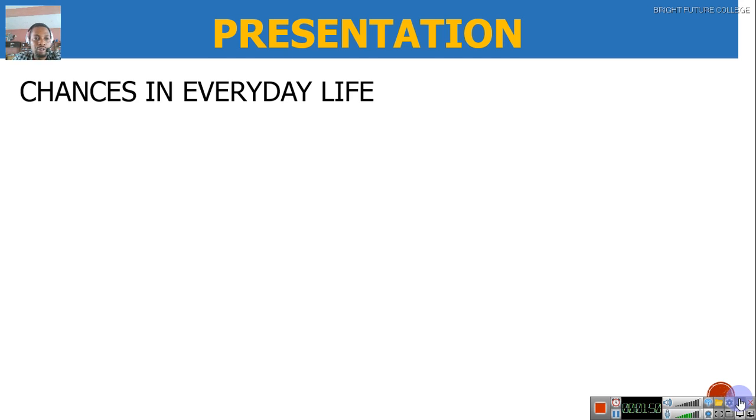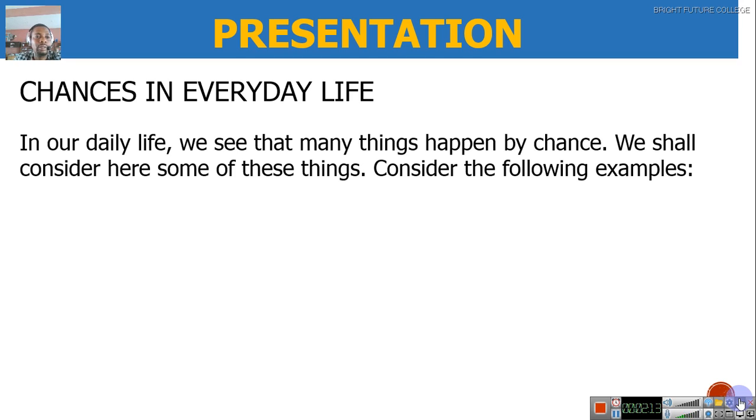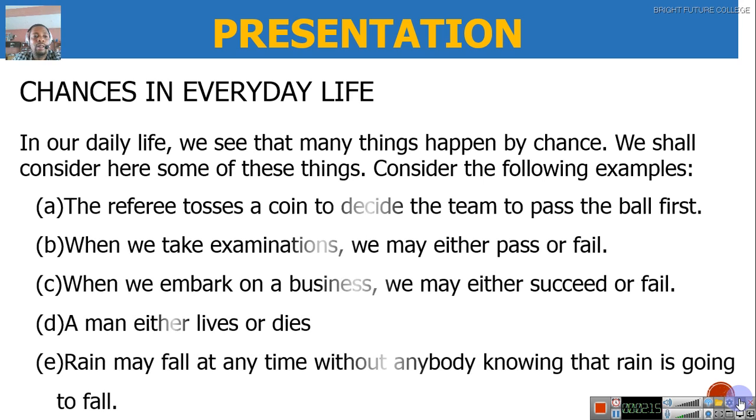That is, chances in everyday life. Chances in everyday life are events that occur without us having full control of them. They happen by chance. There are numerous, endless events that happen by chance in our daily life. The first one is that the referee tosses a coin to decide the team to pass the ball first.